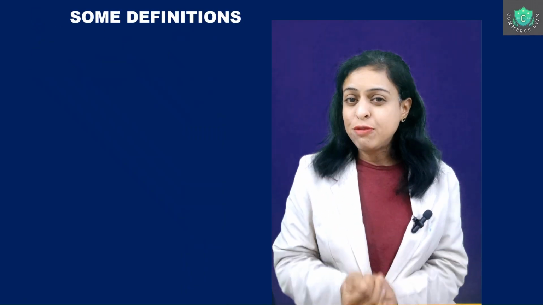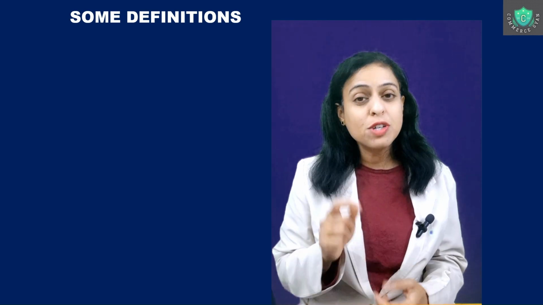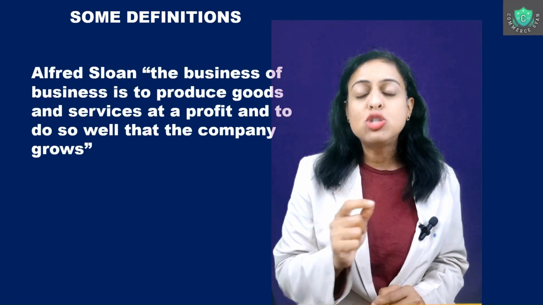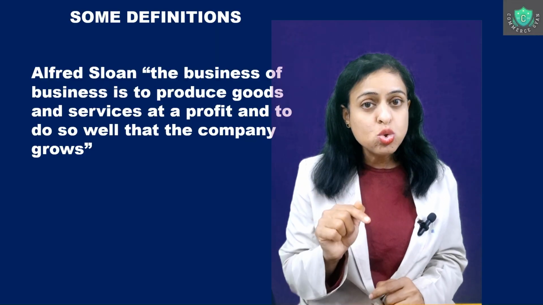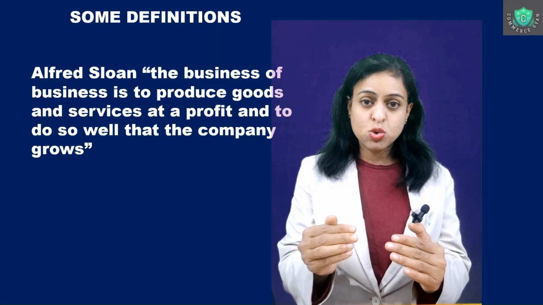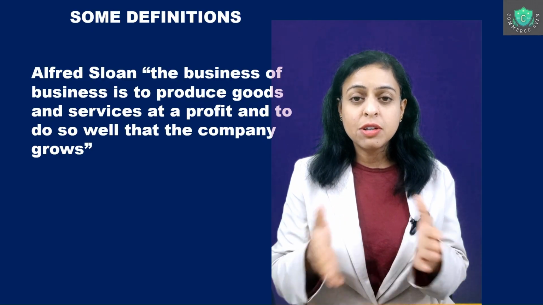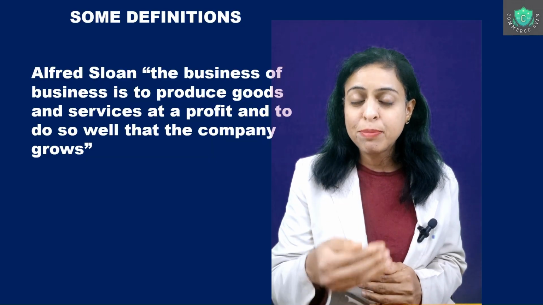Now we are going to see some definitions just to be more clear on this particular terminology of business. The first definition is of Alfred Sloan. He says the business of business is to produce goods and services at a profit and to do so well that the company grows. So he's not stopping at earning profits. With this profit taken together, the company should show growth. It should grow, it should become bigger.